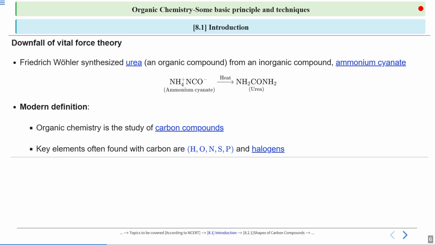And this can be well verified in your example of urea as well. You can see that apart from carbon and hydrogen, we have nitrogen and oxygen present in this organic compound. Clear? Okay.